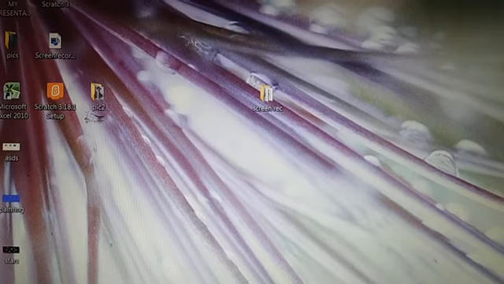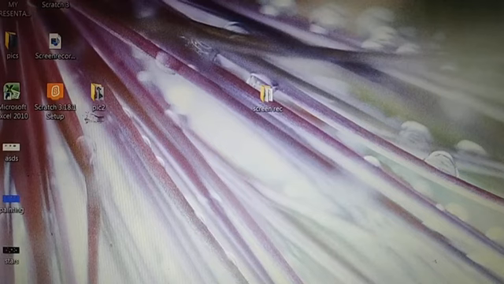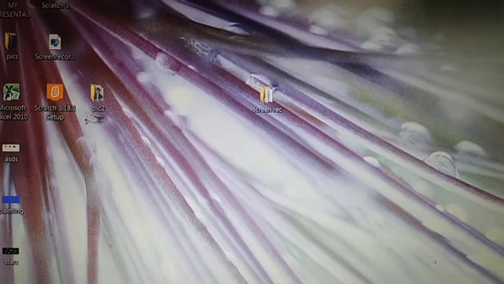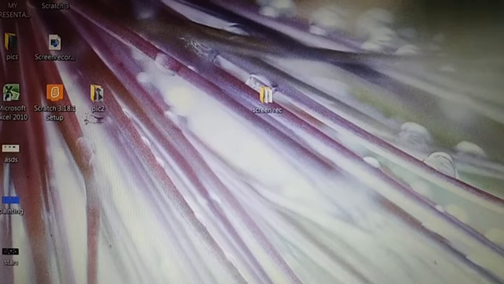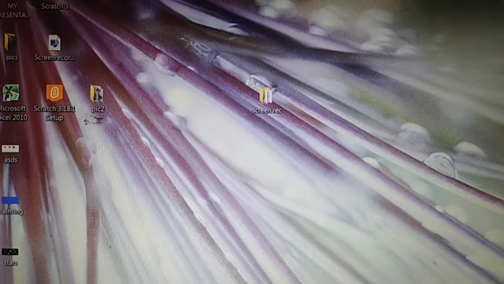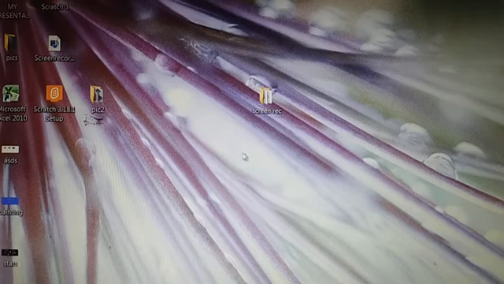So computer can store work only in files and folders. If you have to save a software, if you have to save a computer work, so for this you have to create file and folder. Now see, creating folder, this is also very easy. This is blank space of desktop.